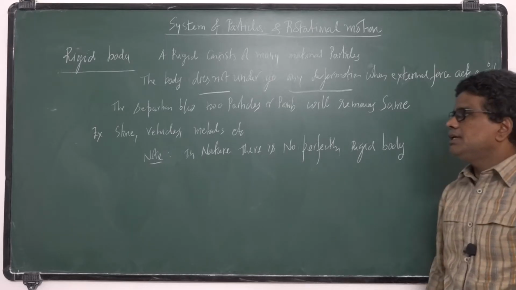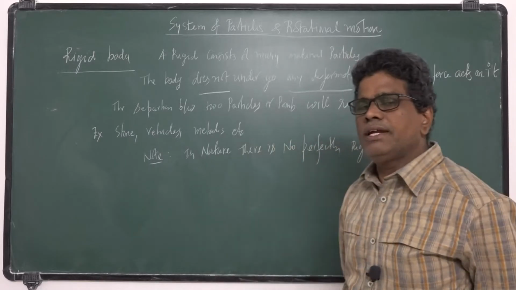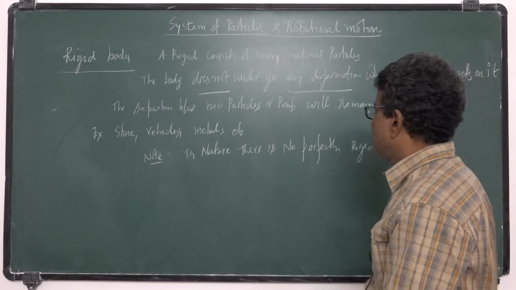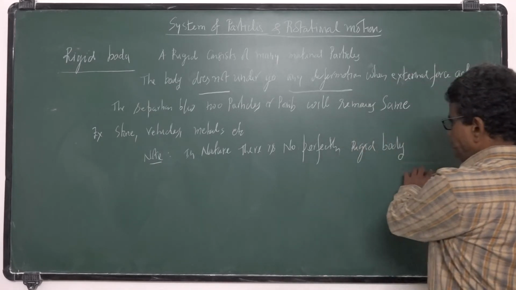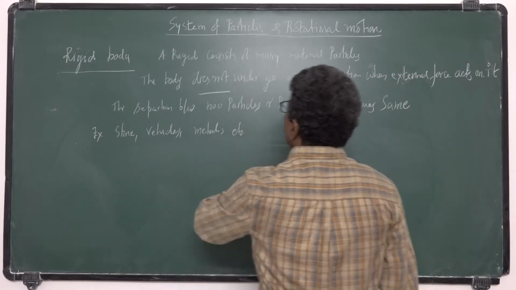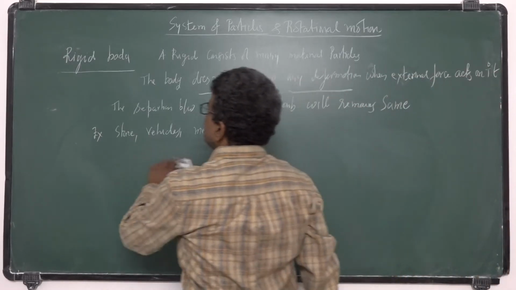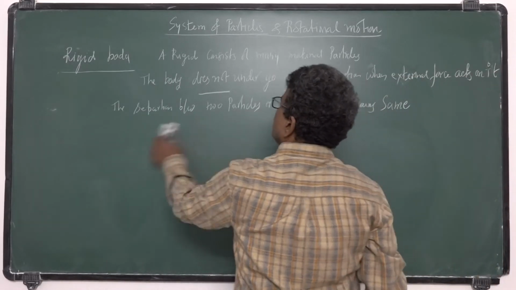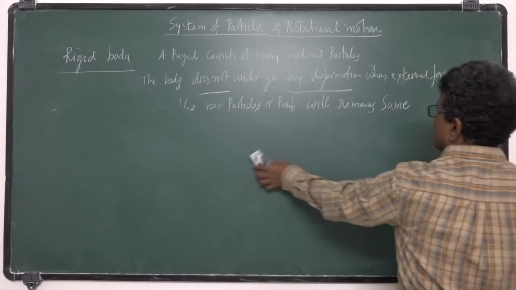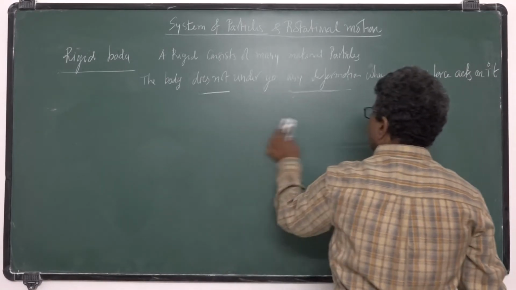That means bodies undergo a little bit of deformation, but that deformation we can neglect here. Then such bodies we can call rigid bodies. Hence this chapter we can also call mechanics of rigid bodies. So first I introduced what is meant by a rigid body.